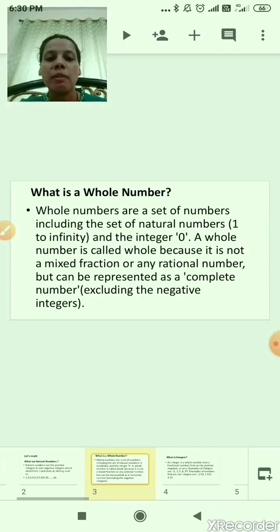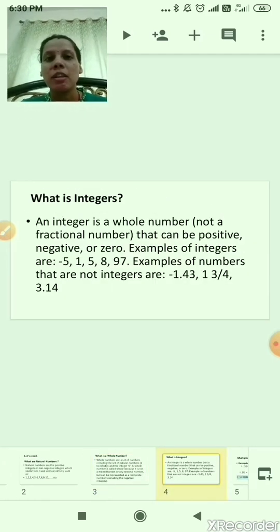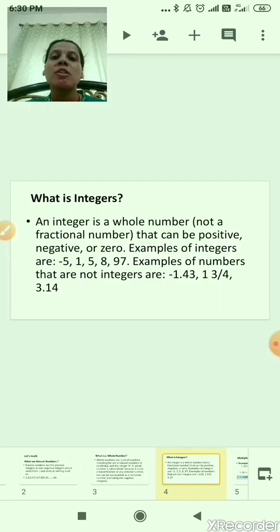Now we'll move to our next topic, what are integers. What is the name of the lesson? Yes, the name of the lesson is multiplication and division of integers. So we'll see the definition of integers. An integer is a whole number, not a fractional number, that can be positive, negative or 0.